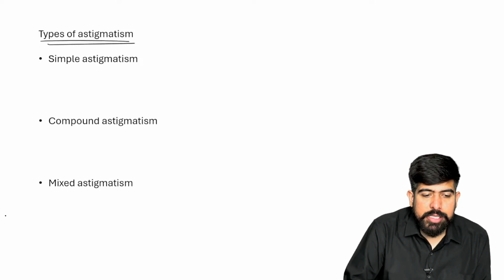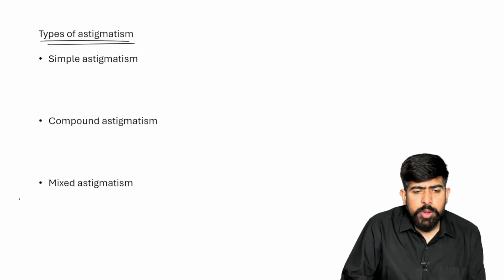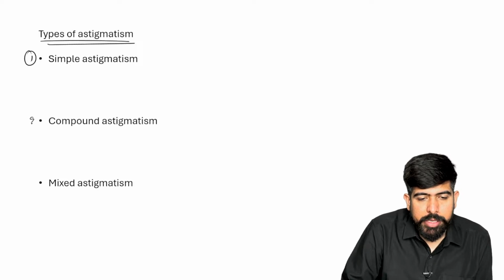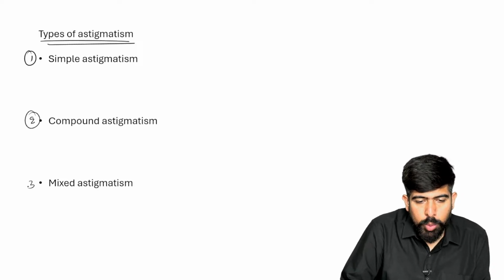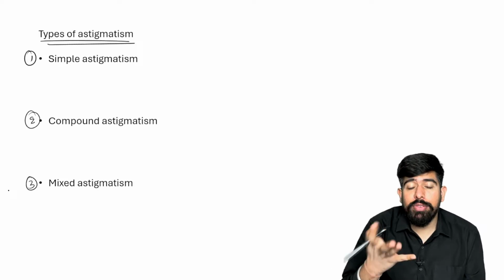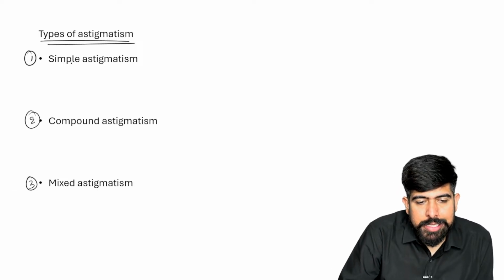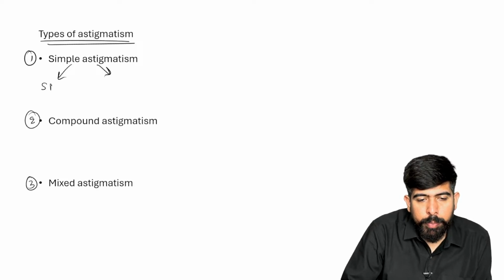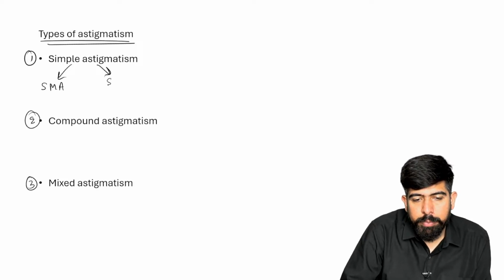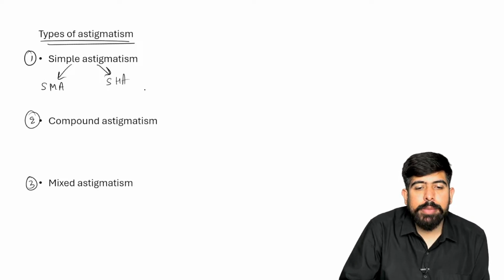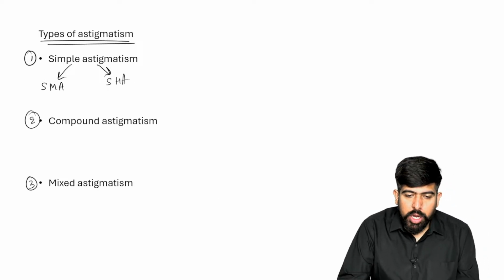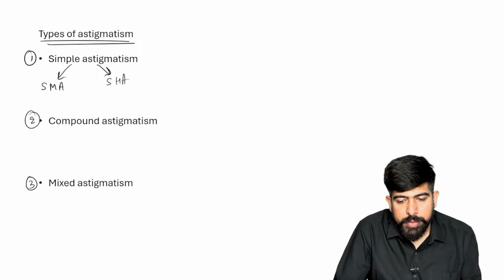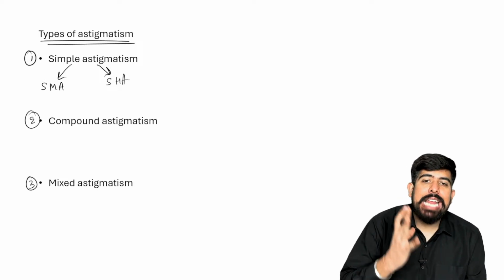Now, talking about the types of astigmatism. Please remember, officially there are three types of astigmatism. You might say I already told you five. Then what is five? Of course, the simple type is divided into two: simple myopic astigmatism and simple hypermetropic astigmatism. We're going to talk about it. But please remember, importantly we have three types of astigmatism.